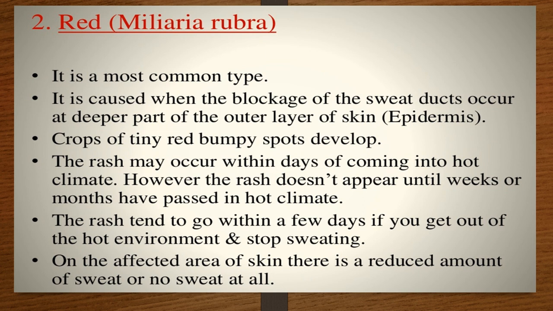The rashes tend to go within days if you get out of the hot environment and stop sweating. The affected area of skin has reduced sweat or no sweat at all. Matlab, there is a blockage of the sweat duct. When you are in the hot climate the sweat glands are active, but when you come back, the sweat glands are no longer active and they secrete no more sweat.